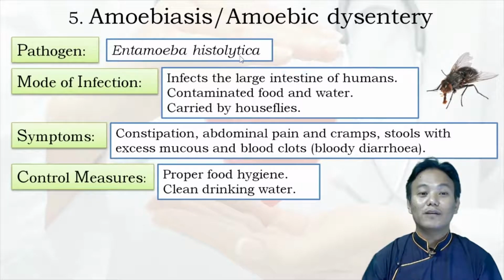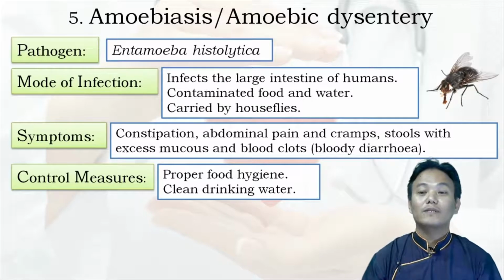This pathogen infects the large intestine, especially the colon region of human beings. The pathogen enters our body through contaminated food and water. It is also carried by houseflies, so houseflies act as physical vectors.